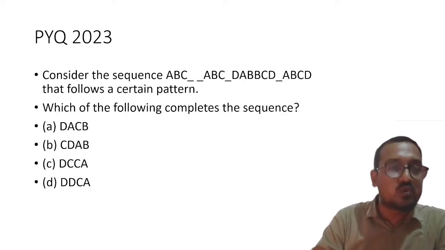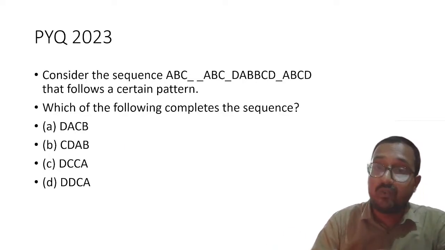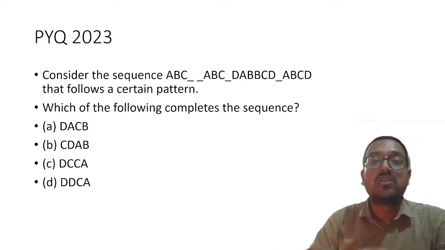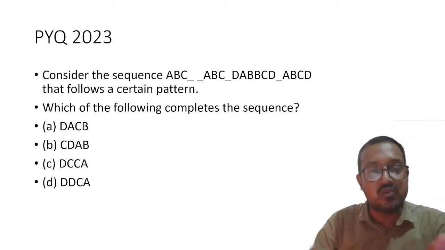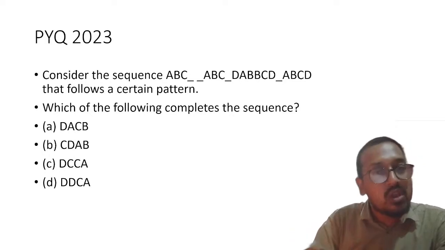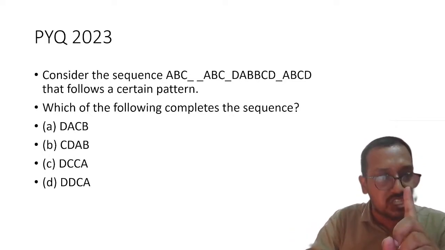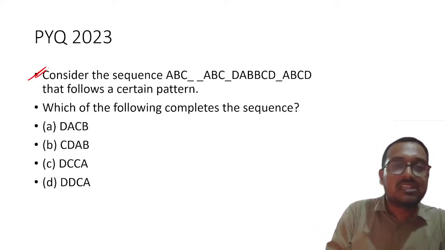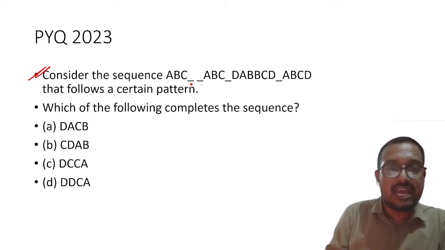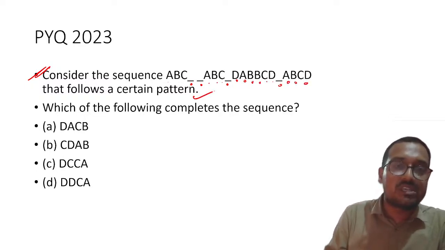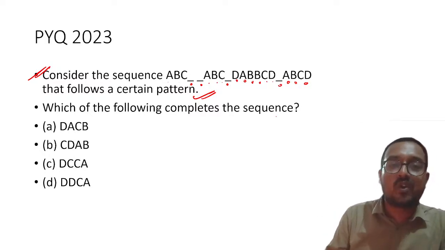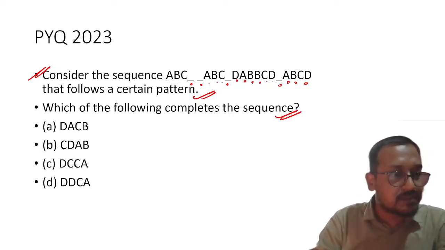But before that, let me go towards the next question, which is again one of the very favorite patterns which has been asked consecutively for the past 3 to 4 years. This kind of question has always been there in the question paper. One question is always there. Consider the sequence ABC dash dash ABC, then A dash D, A B B C D dash, and then A B C D that follows a certain pattern. Which of the following completes the sequence?